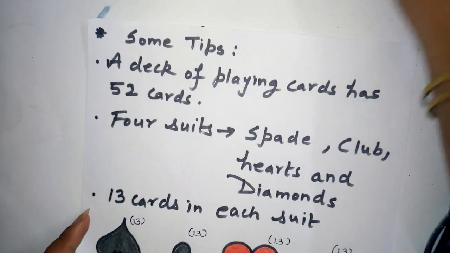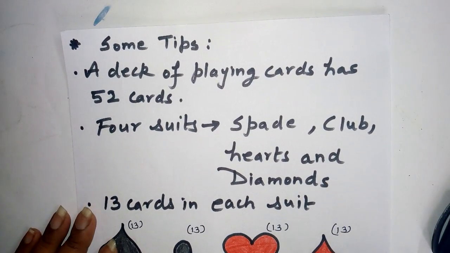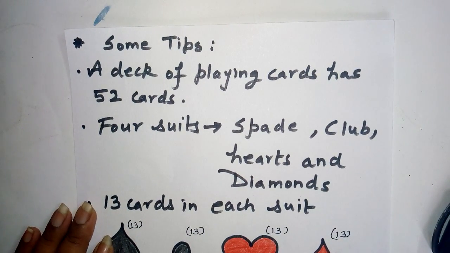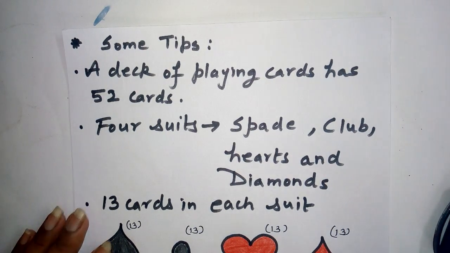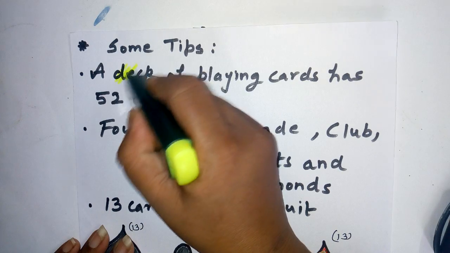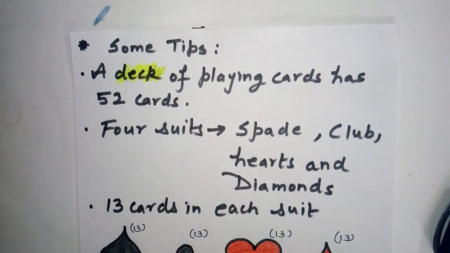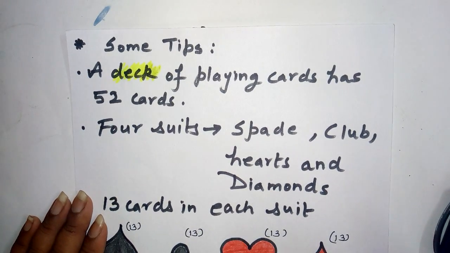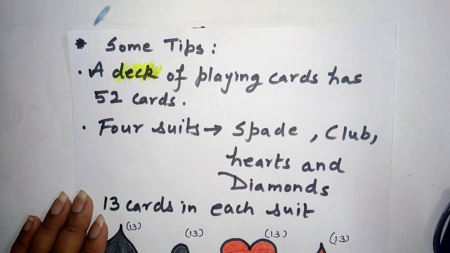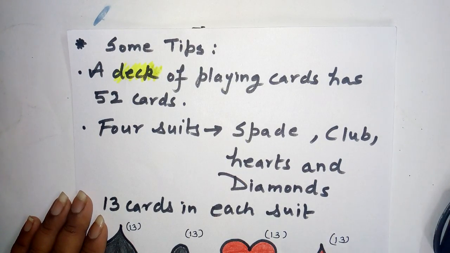Now come to another tip that is very important. Why? Because we always get a question on cards, and the students get confused between how many spades are there in a deck, the total number of cards and the total number of face cards. They always make a common error, that is they always include ace as a face card. So here are some small tips related to the cards. Let's recall each and everything.